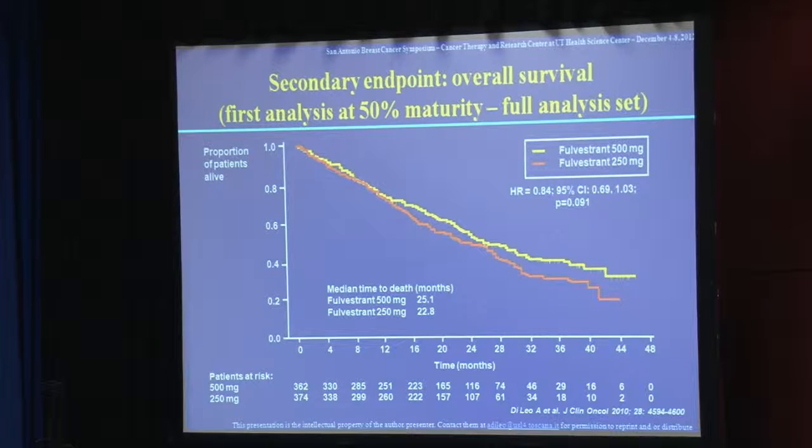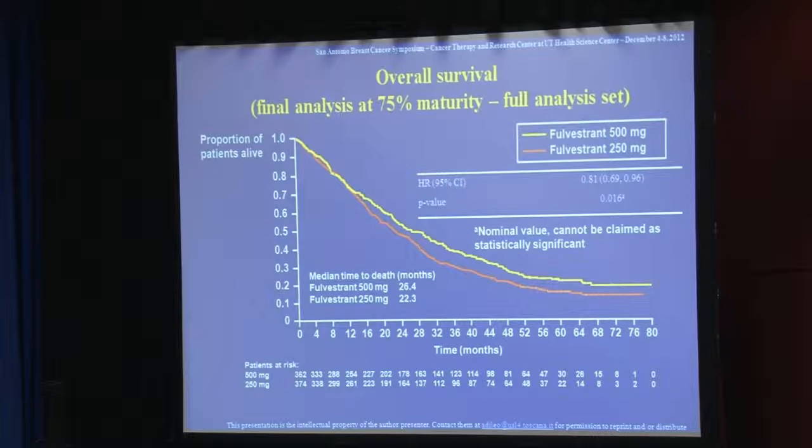So based on these encouraging results, we decided to perform a second survival analysis to be done when 75% of patients had died. And today we are presenting the results of this second survival analysis done at 75% maturity. And here you can see the results. We continue to see a numerical superiority of 500 milligrams over 250 milligrams. The hazard ratio is 0.81.